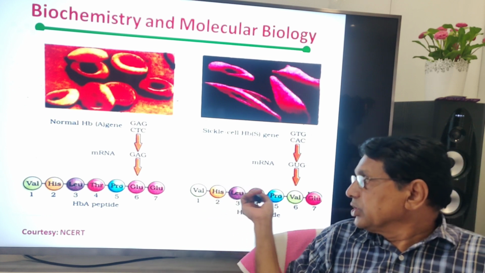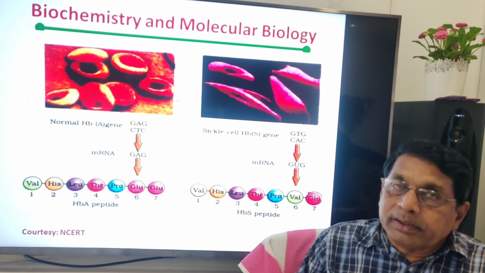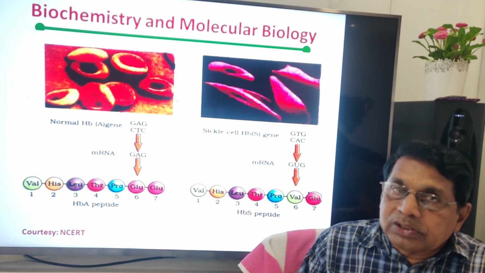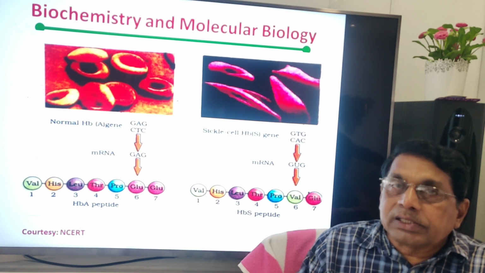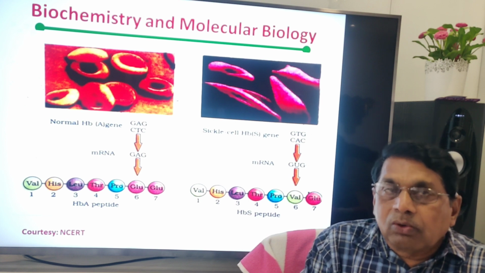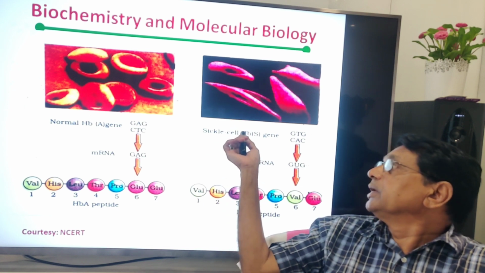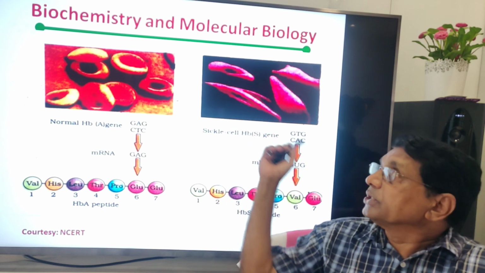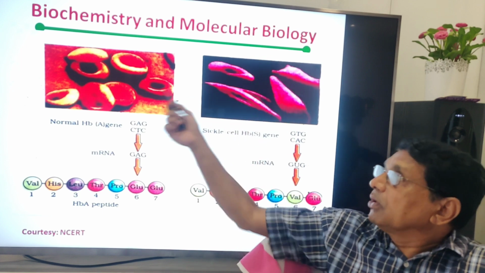Because there is a change in the amino acid sequence of the polypeptide, there will be a change in the folding, secondary, tertiary, quaternary. As a result, this will affect the structure of the hemoglobin, and this is in sickle cell HbS patients. You can see the sickle-shaped cells, curved, not like this.